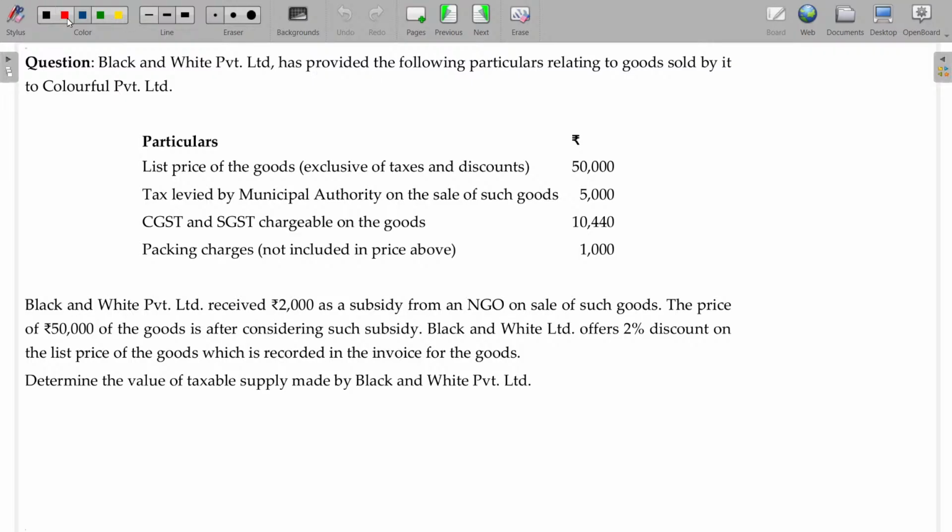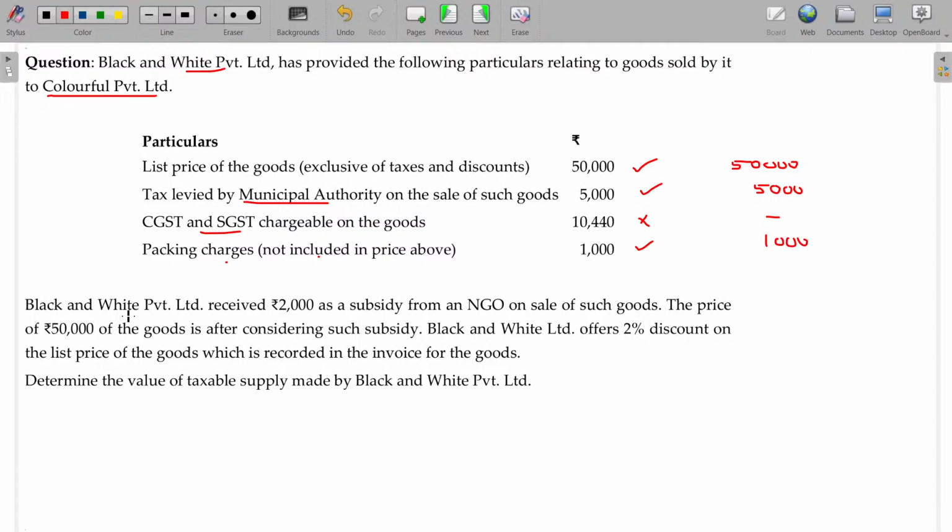Let's see. Black and White Limited has provided the following particulars relating to the goods sold by Colorful Private Limited. List price of the goods exclusive of taxes and discounts, of course you have to start with 50,000 rupees. Tax levied by municipal authorities on sale of such goods, of course, any taxes will be addable if it is not the GST. As it is not the GST, it should be includable in the transaction value. CGST and SGST chargeable on the goods are not going to be includable. Packing charges not included in the above price, but you have to include this one also, 1000 rupees.